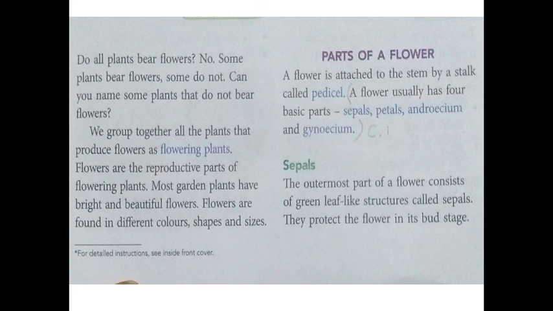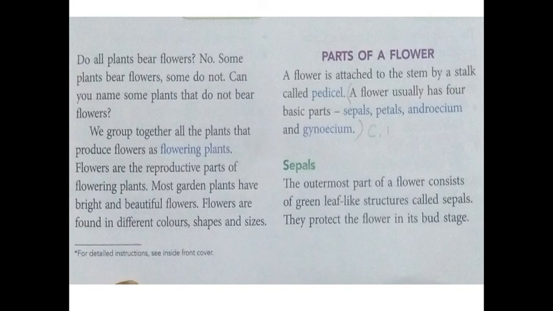Most garden plants have bright and beautiful flowers. You have seen that most garden plants have bright and beautiful flowers. Flowers are found in different colors, shapes and sizes. You know that flowers have different colors. Some are red, yellow, purple. So these are the different colors of the flower, and shapes and sizes are also different.